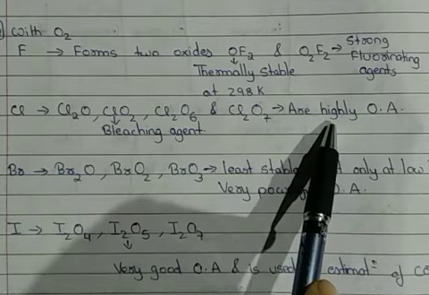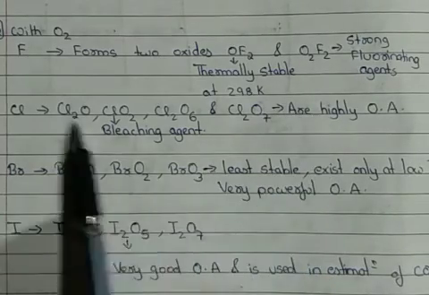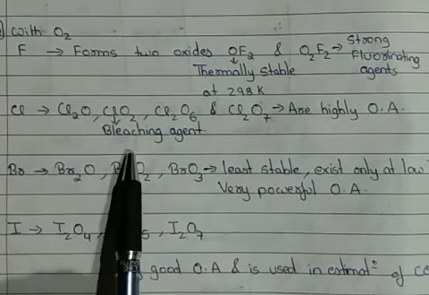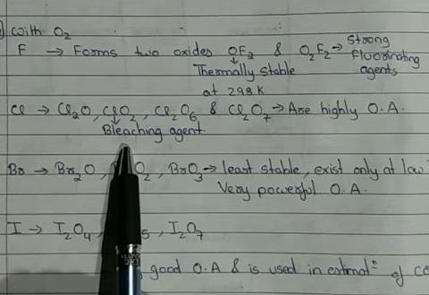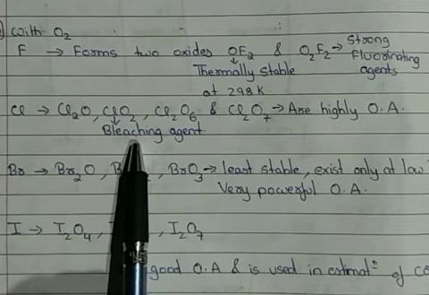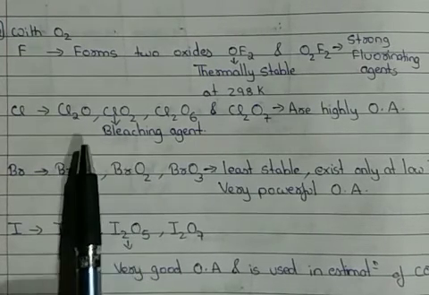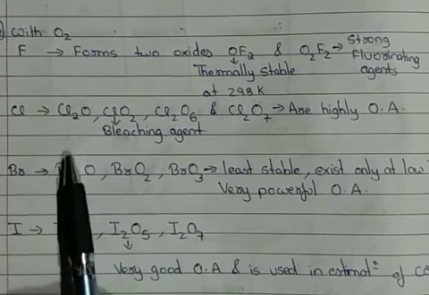We use them as highly reactive oxidizing agents, and they tend to explode. Among these, ClO2 we use as a bleaching agent in the paper and dye industry. Also we use it in water treatment. The chlorine which we generally use for water purification is in the form of ClO2 only.